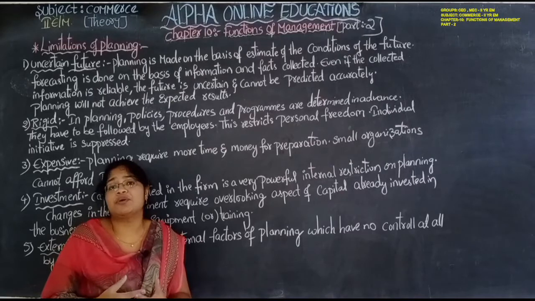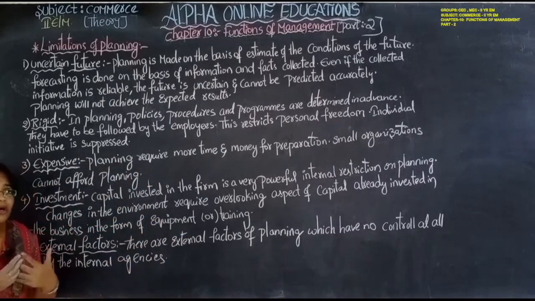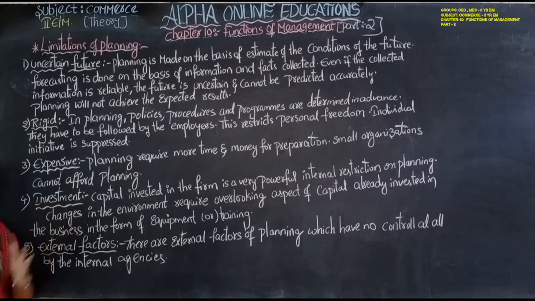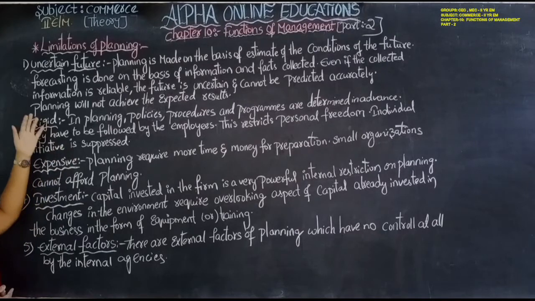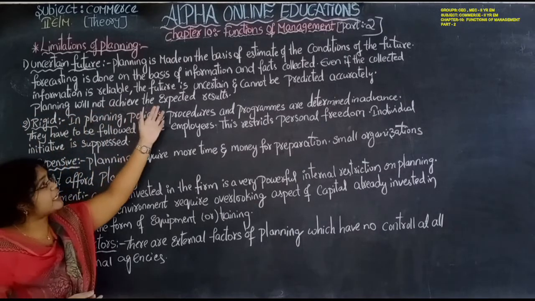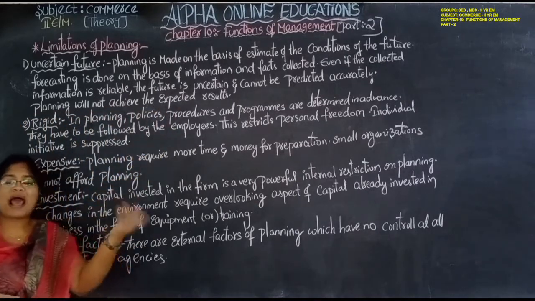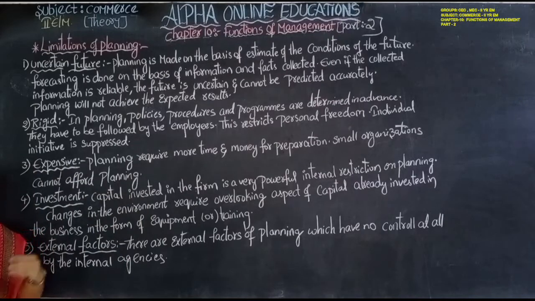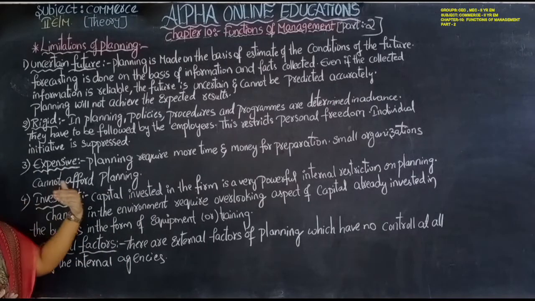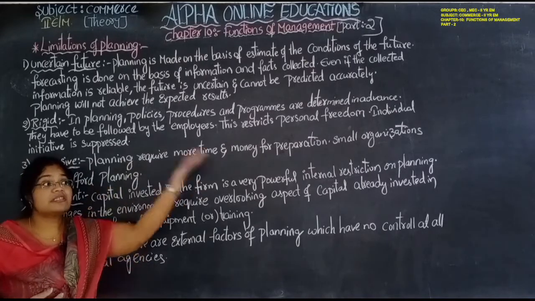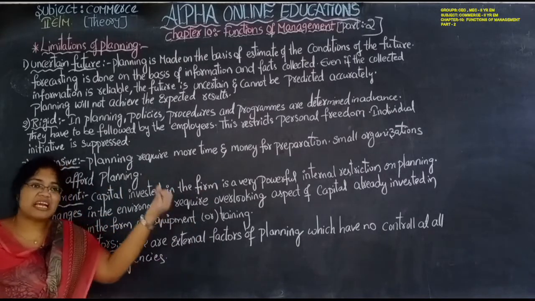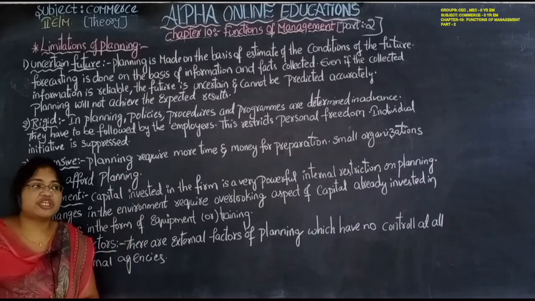We can't see accurately whether it will happen or not. If it happens, well and good. If it does not happen, then what can we do, because the future is not in our hands. Planning will not achieve the expected result. Sometimes it will not achieve the expected results. Sometimes it will cross the expectation level, sometimes it will fall below the expectation level.